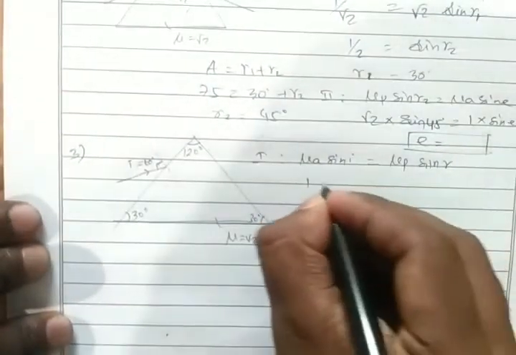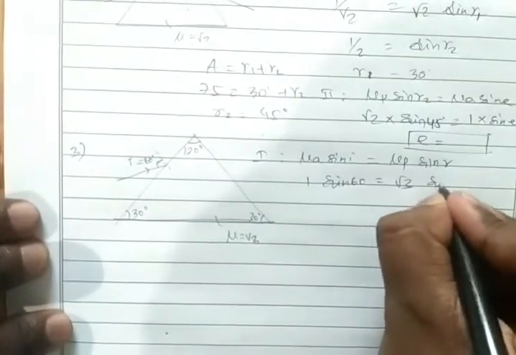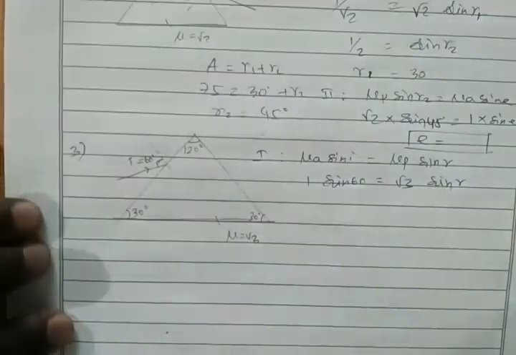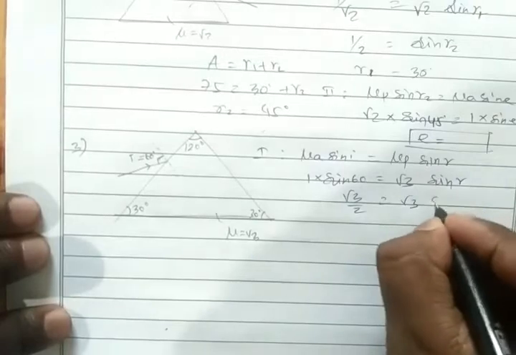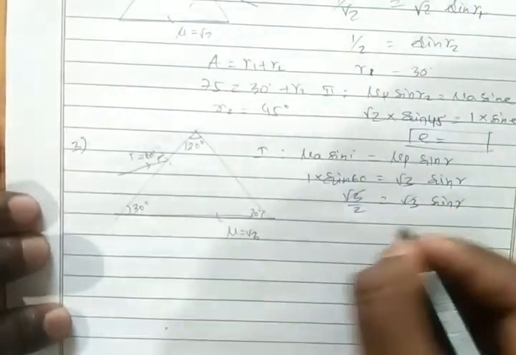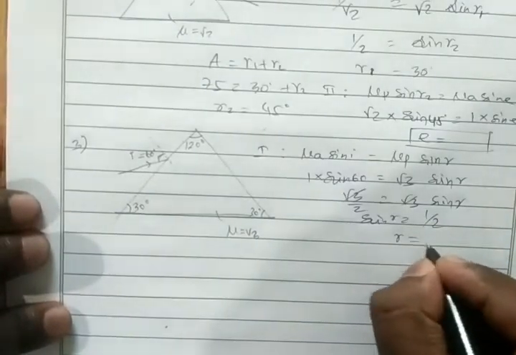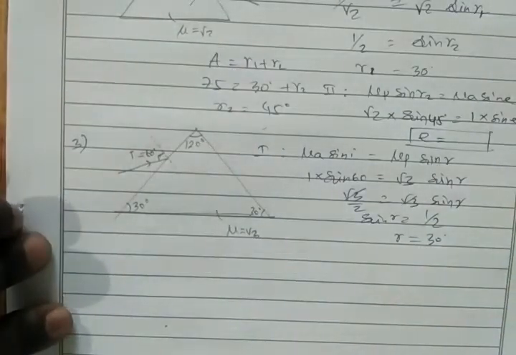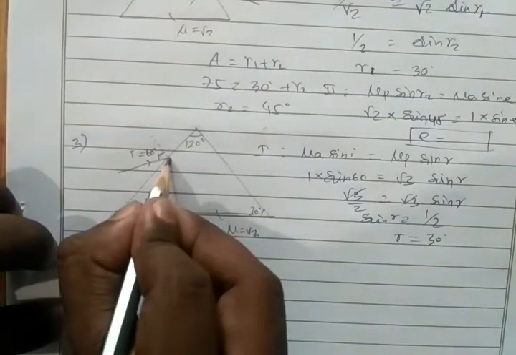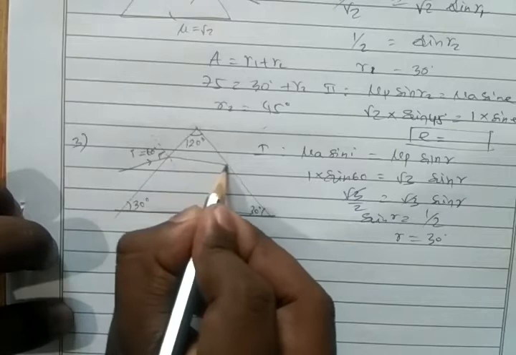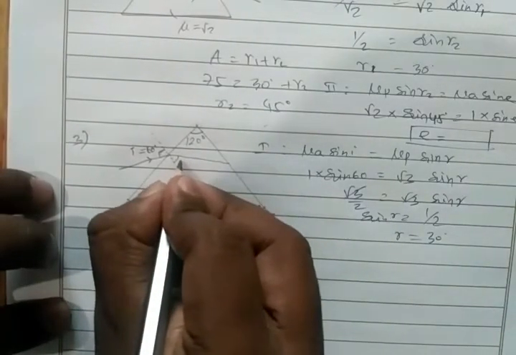Mu A is 1, sin I, sin 60 equals root 3 sin R. Sin 60 value root 3 by 2 equals root 3 sin R. Root 3, root 3 can cancel. Sin R equals 1 by 2. R equals 30 degree. Okay, so if I take R equal to 30 degree, it goes somewhat like this. So here R is 30 degree.